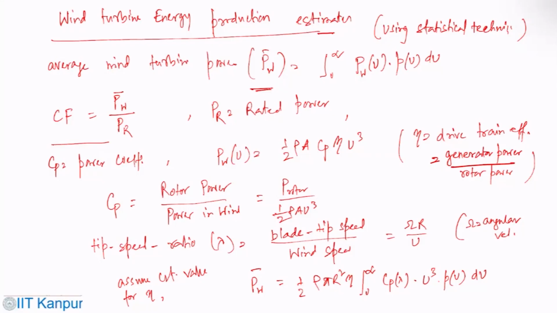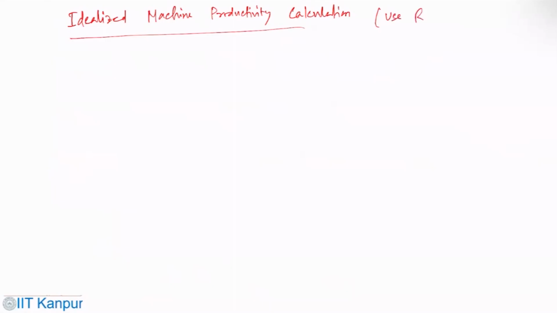So one can have some idealized machine productivity calculation. Here we use the Rayleigh distribution to make our life a bit simpler.